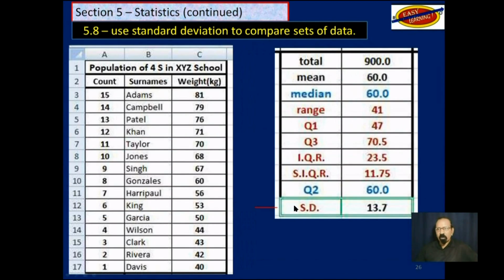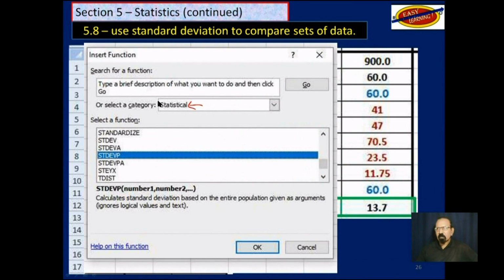Now we have another parameter here, standard deviation. And remember, we are looking at standard deviation in this objective. So how did I get that standard deviation at this point? So I am on statistical, and I scroll down until I get here STDEV with a P, standard deviation. Now if I press OK, I'm going to find the standard deviation of all the data points that I entered in that table.